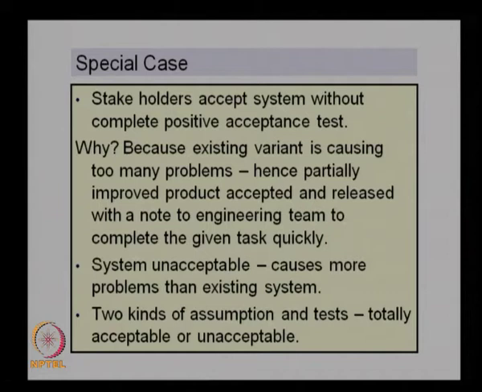This is because the existing variant is causing too many problems. Whatever they have at present is causing too many problems, and hence a partially improved product is accepted and released with a note to the engineering team to complete the given task quickly. They accept it because the previous version is causing too many problems, so any improvement upon it is acceptable to them. They will start using it, but they will give a note to the design team asking them to change the design or improve it.